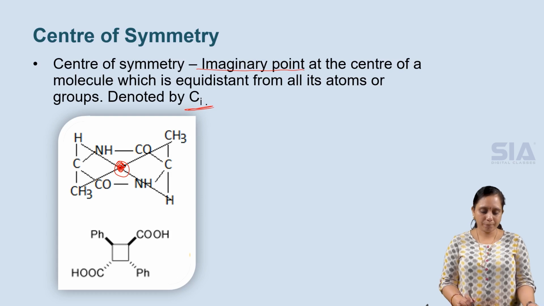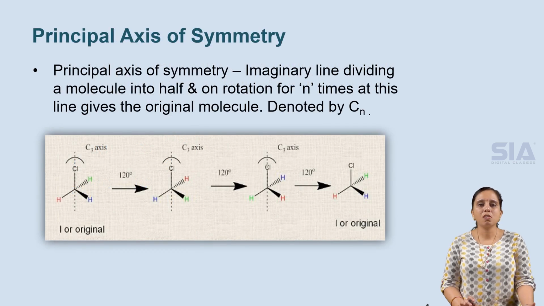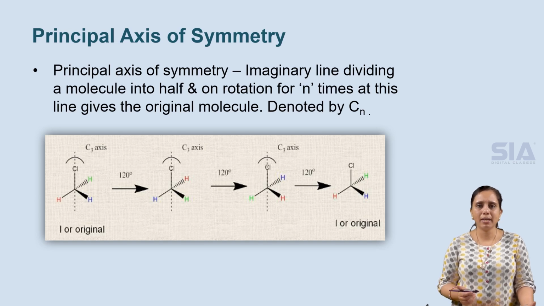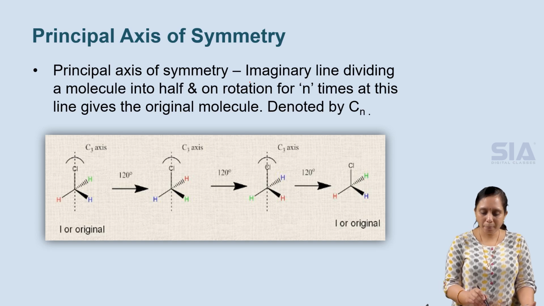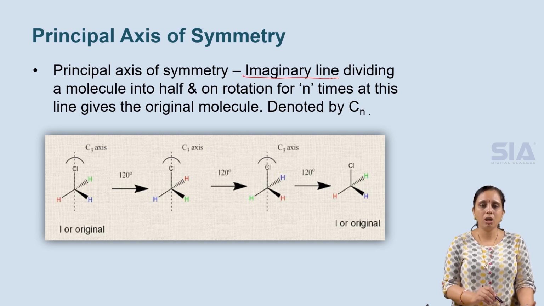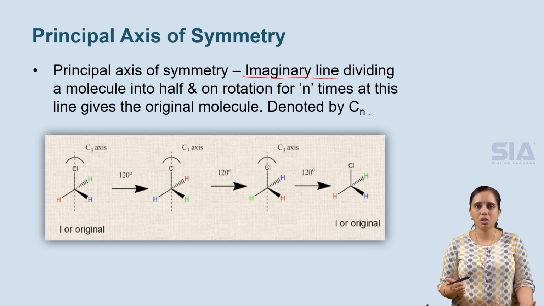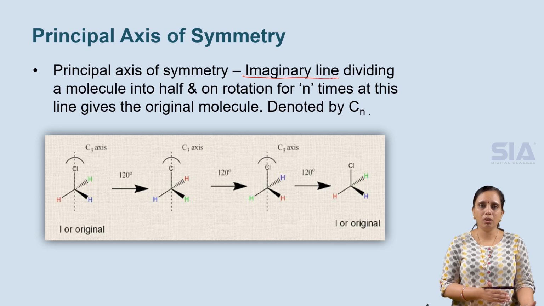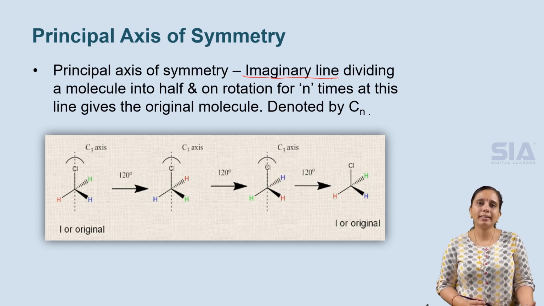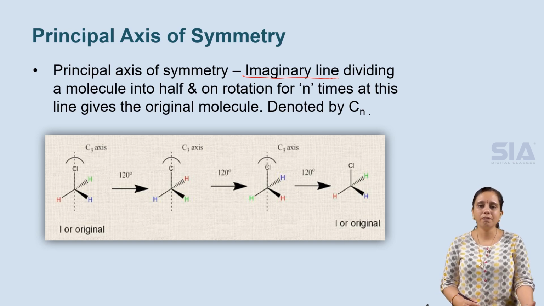The next element of symmetry is the principal axis of symmetry. An axis is an imaginary line passing through a particular point in a molecule or an object. When an imaginary line divides a molecule into half, and the molecule is rotated n times, n being any number except 0, if after n rotations we get the original molecule as before rotation, then this axis is called the principal axis of symmetry.